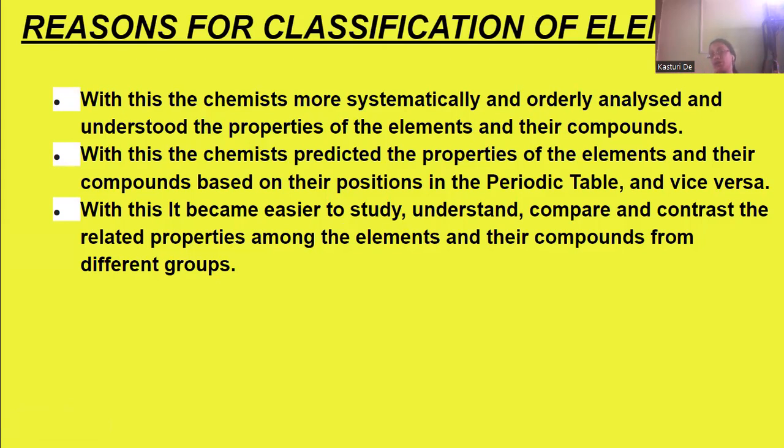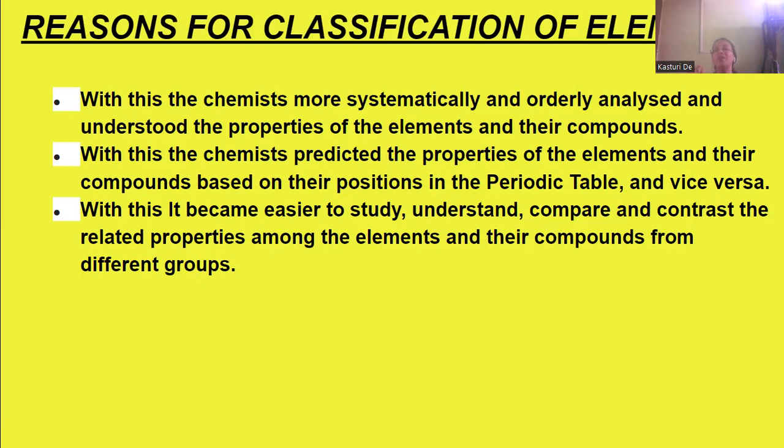With this classification, chemists could systematically and orderly analyze and understand the properties of the elements and also their compounds.